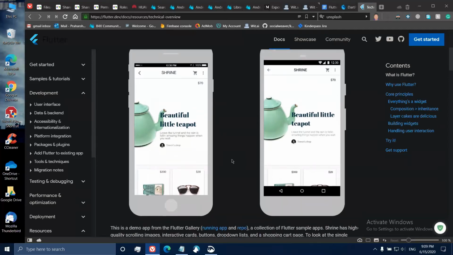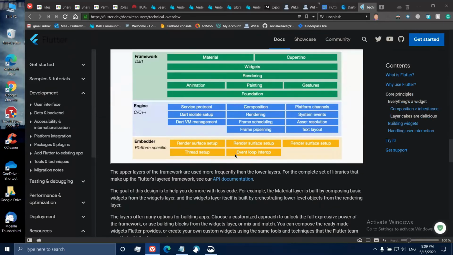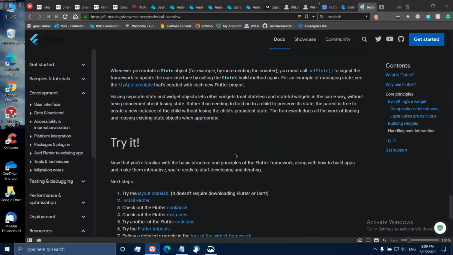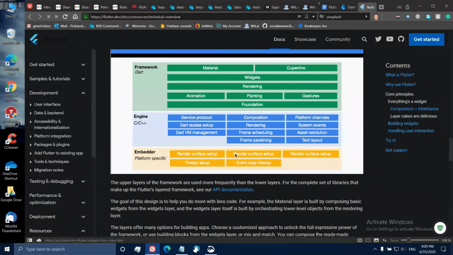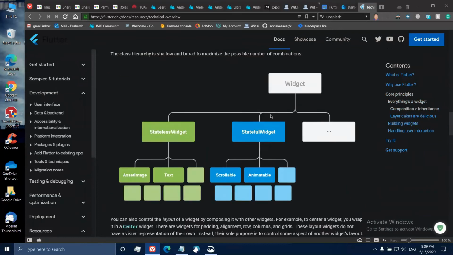Okay. One more thing, the last two things that I want to cover are stateful and stateless widgets and the architecture of Flutter. So I'll quickly run you through that.